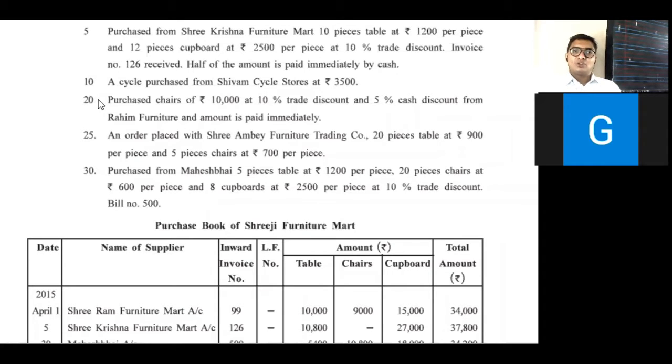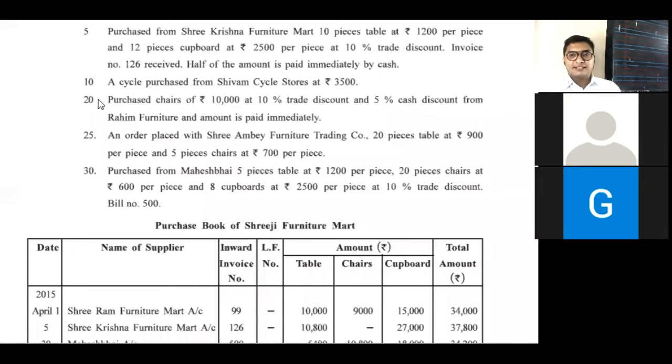Okay, next, 20th. Purchase of shares of 10,000, 10% trade discount, 5% cash discount from Rahim Furniture, and the amount is paid immediately. Tell me whether it is a cash or credit transaction. Cash transaction. Yes, it is a cash transaction. Clear word: the amount is paid immediately, so this is not recorded in subsidiary books.